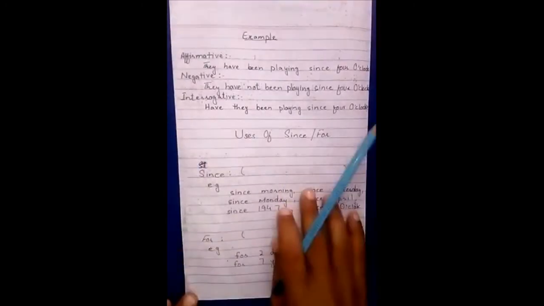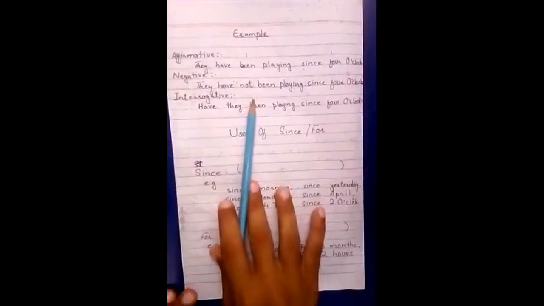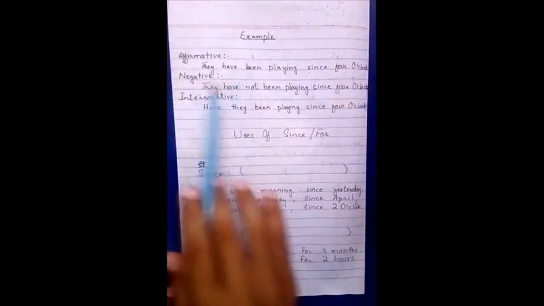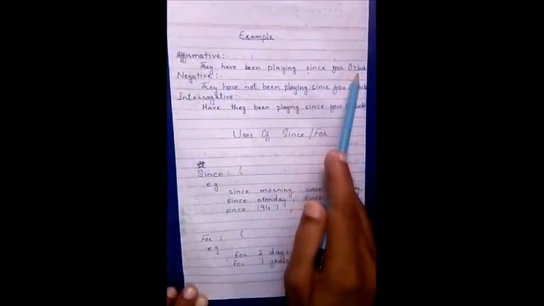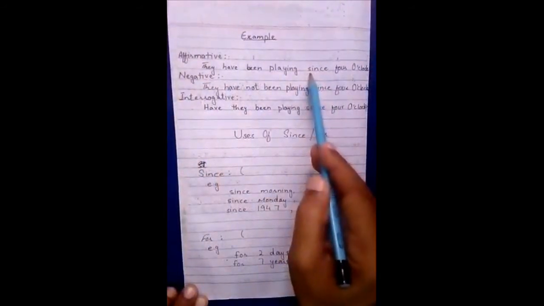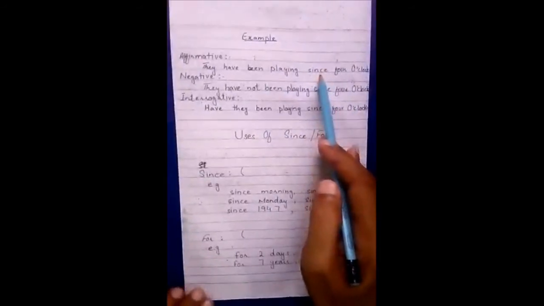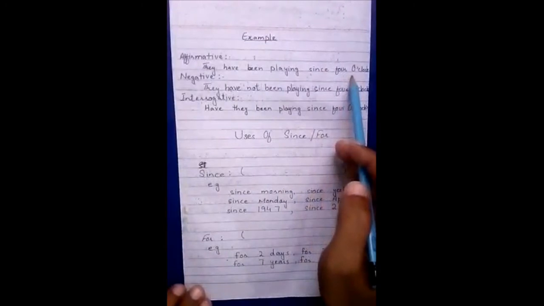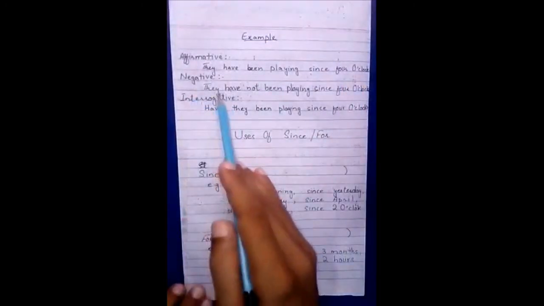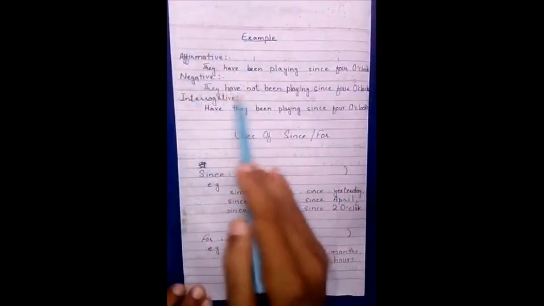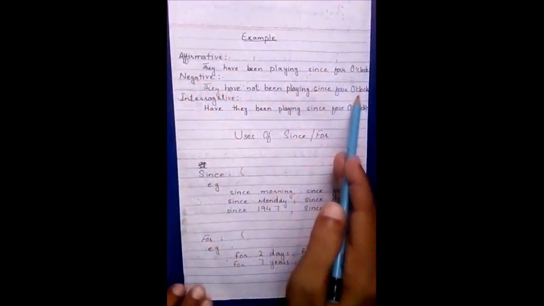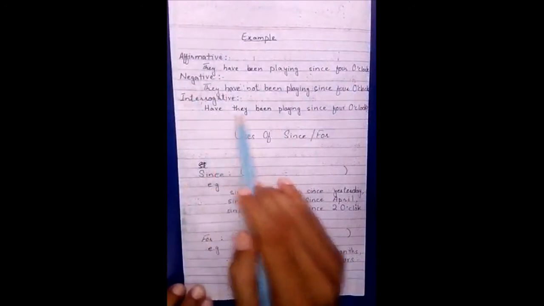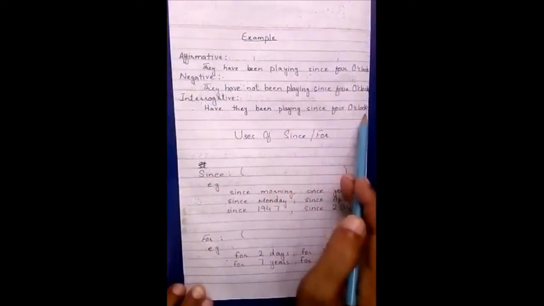So students, you can see the example of this tense. How do we make a sentence? In affirmative we use: they have been playing since 4 o'clock. Since is a preposition which is used before time, 4 o'clock. In negative we use: they have not been playing since 4 o'clock. You can see the splitting of the helping verb. And in interrogative we use: have they been playing since 4 o'clock?